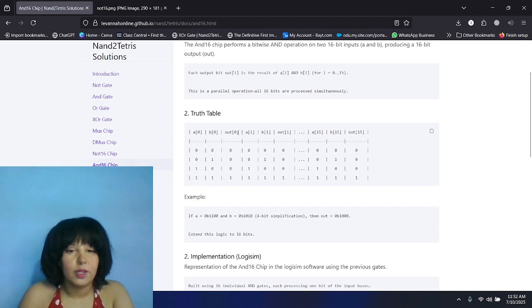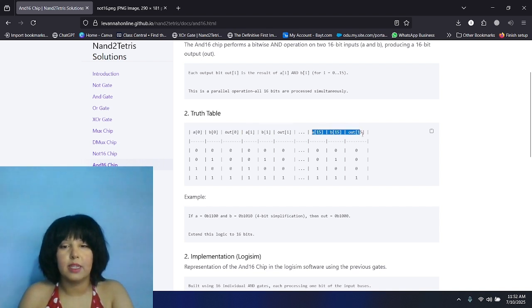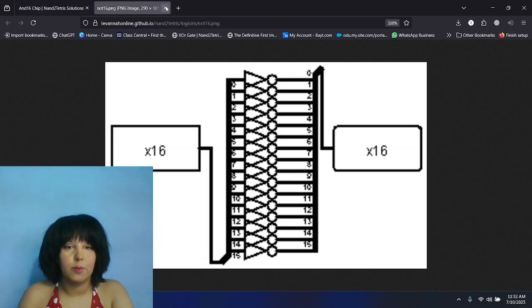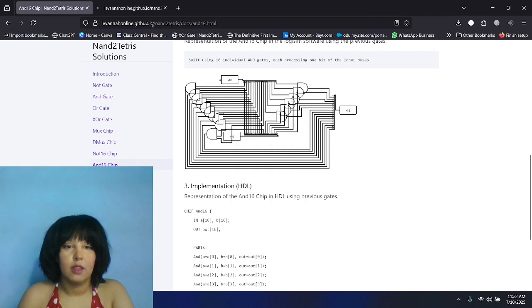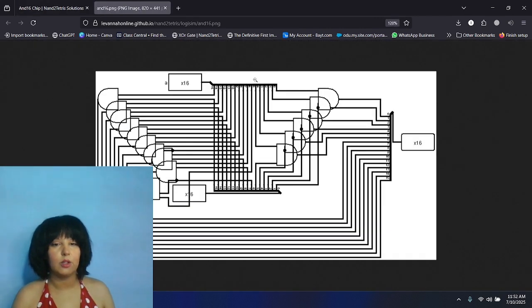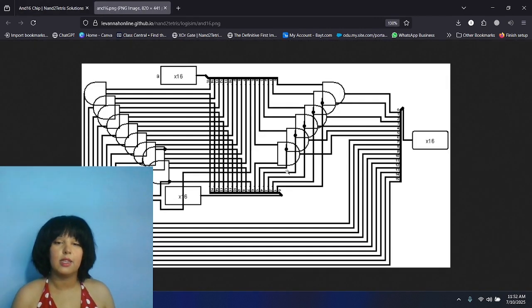So we will perform each of these operations on A0, B0, A1, B1 until A15, B15, and that way we will have to build 16 AND gates in total. So just like the Not16, we will have to build 16 AND gates. This looks a little bit messy, but there are 16 AND gates here, and each bit is going through one of them, and the output is going through the out 16.